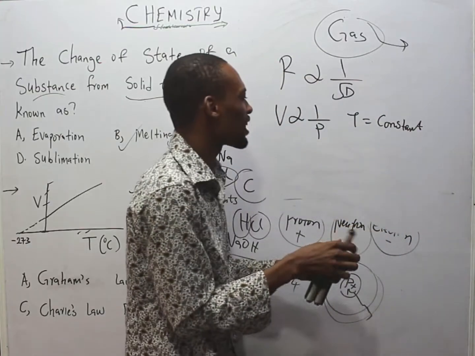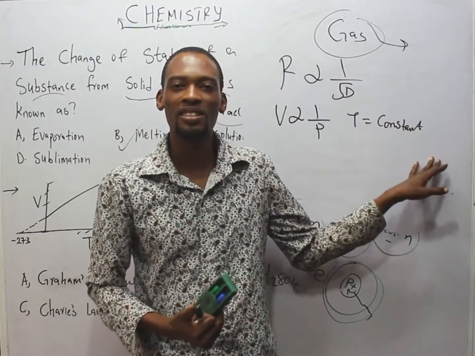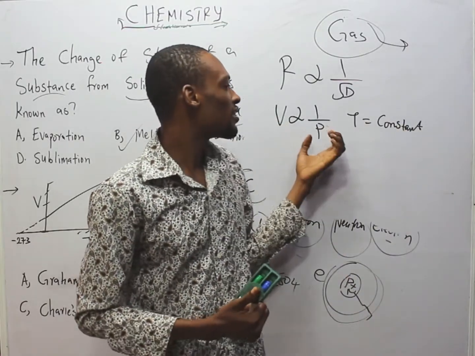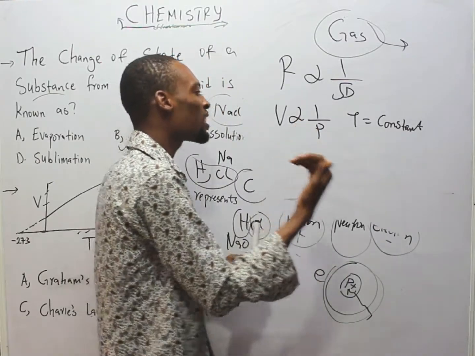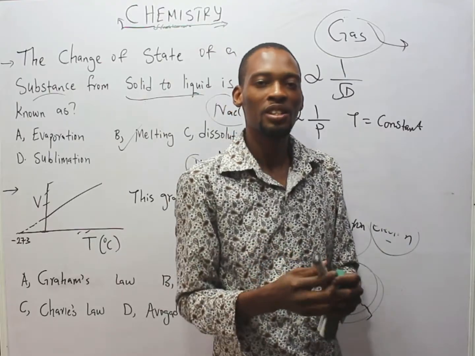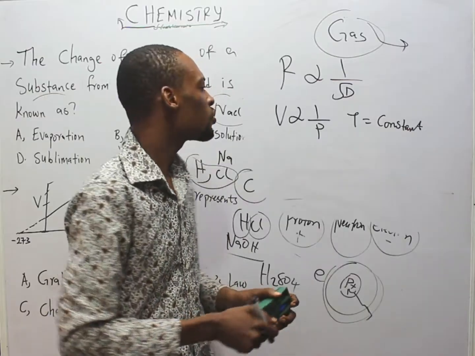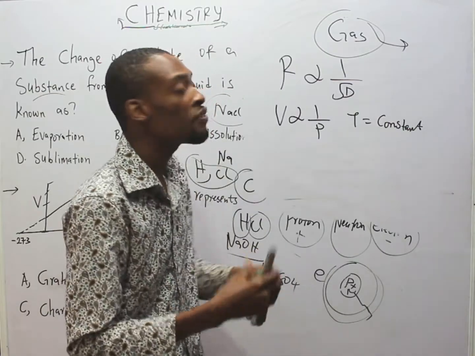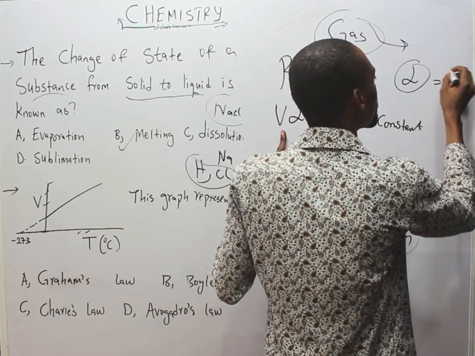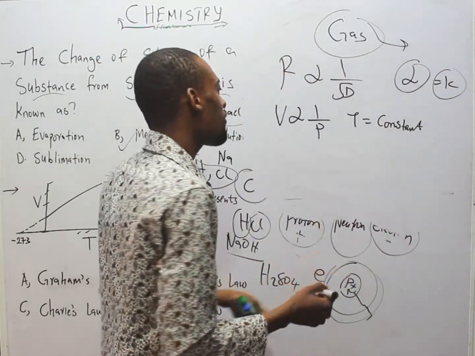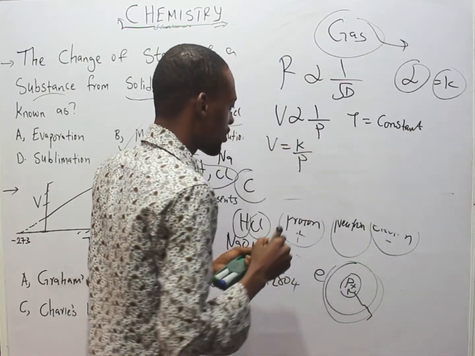Which means anytime you are given calculations under gas laws and you are told that the temperature is constant, that means it's likely to be Boyle's law. And from here, we don't solve with the proportionality symbol in mathematics. You change proportionality to equality, and doing that, you introduce a constant. Even in mathematics under variation, anytime you see this symbol, change it to equals k. This is what you use to solve. Therefore, volume is equals k times 1 over P.